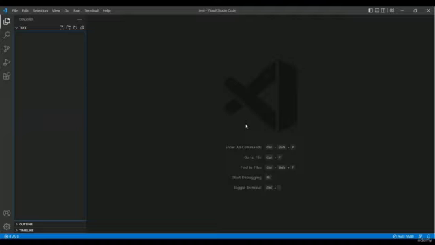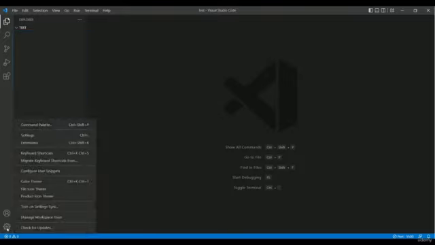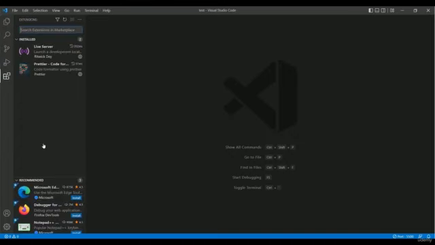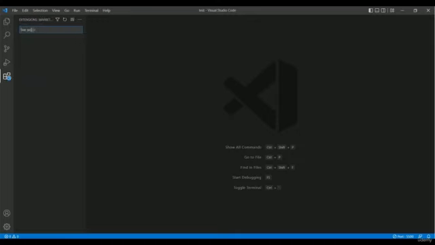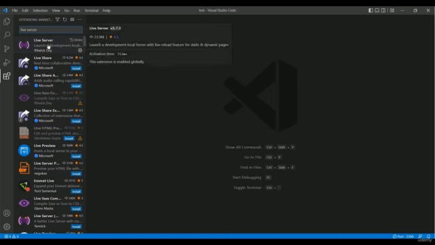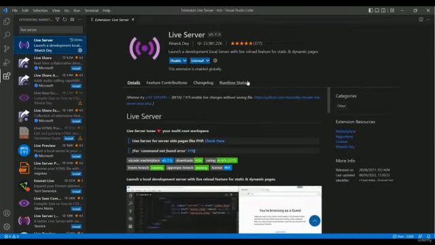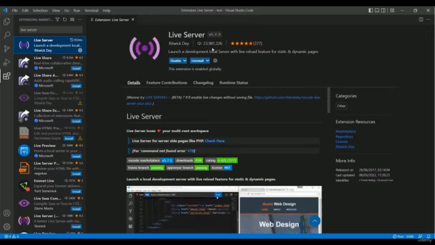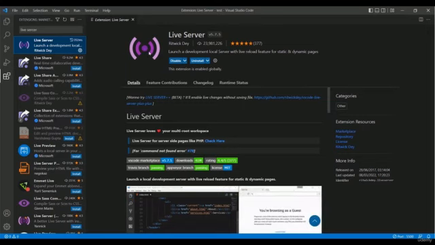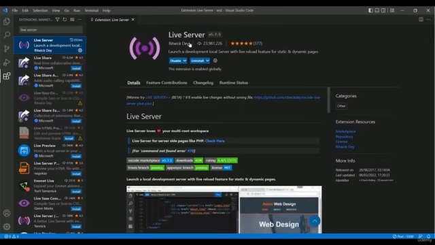Okay, so before starting the coding, you have to add some extensions, and for adding some extensions for making our task easier, you just have to click in this setting option in here, then you will get this extension option. So let me click this extensions, and in here you have to search live server. Okay, so this is the live server extension, and you can take a look. A number of people already installed this extension, so you just have to install it. I already installed it in my software, so you just have to install this live server extension.